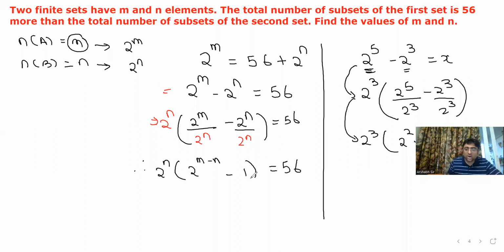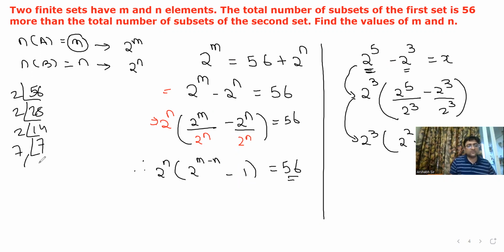Is this clear? Now, बच्चों, whenever you have an exponential equation, right? आपको LHS और RHS दोनों पे exponents चाहिए. तो हम क्या करेंगे? 56 so we'll write it in the exponential form. To write any number in the exponential form, what do we do? Prime factorization, right? So let's do the prime factorization of 56. Divide by 2, 28. Divide by 2, 14. Divide by 2, 7. Divide by 7, 1. So this is basically 2 to the power 3 into 7.